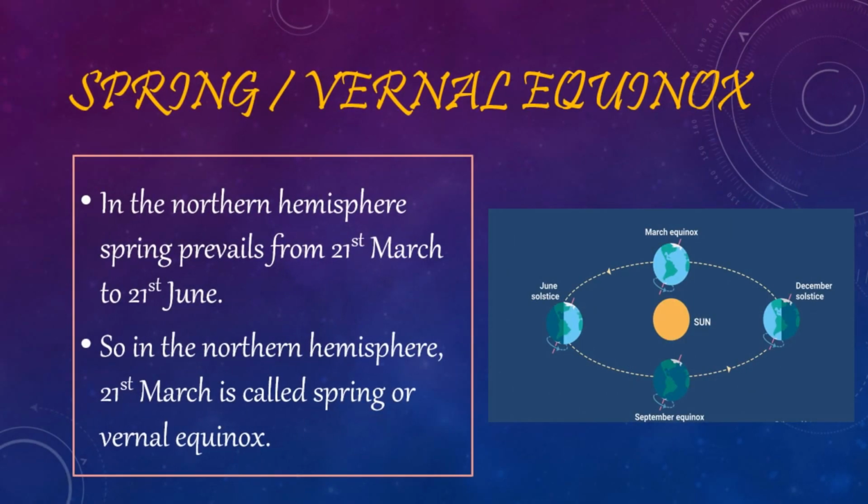Spring or vernal equinox. In the northern hemisphere, spring prevails from 21st March to 21st June. So, in the northern hemisphere, 21st March is called spring or vernal equinox. The southern hemisphere has the opposite season during this period.